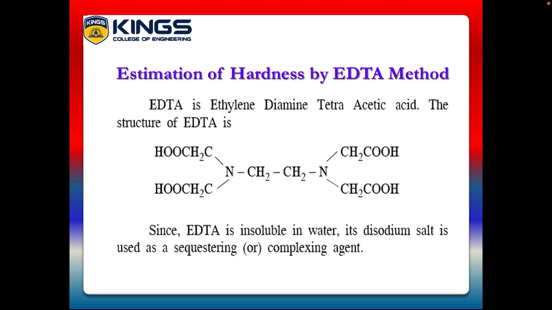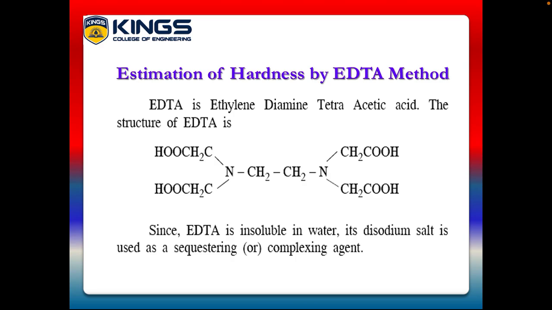Before discussing this topic, we have to understand hardness of water. What do you mean by hardness? Hardness is a property or characteristic of water. It is caused by the presence of calcium and magnesium ions or calcium and magnesium salts in water. If the water contains a large amount of hardness, it will cause some troubles to industrial activities. So we have to estimate the hardness in the water.